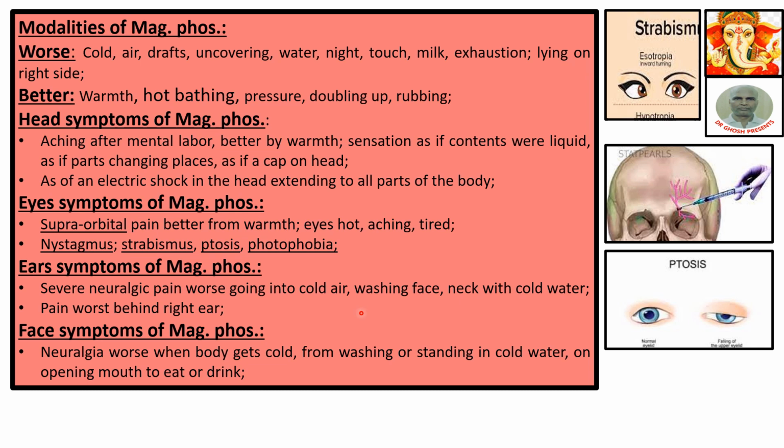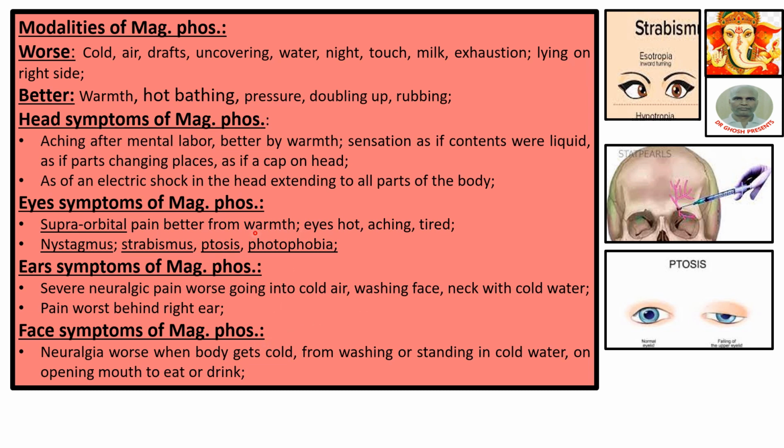Head symptoms of Mag Phos: aching after mental labor, better by warmth. Sensation as if contents were liquid, that is, contents of the head are liquid. As if parts were changing places, as if a cap on head. As of electric shock in the head extending to all parts of the body.